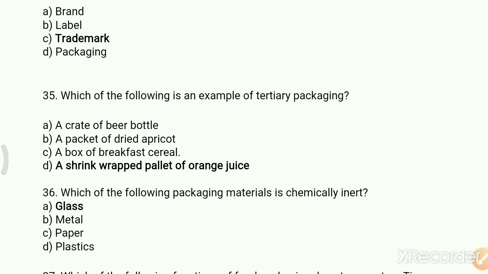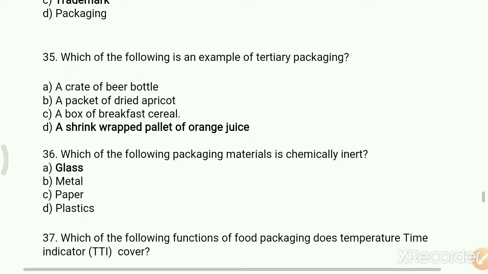Which of the following is an example of tertiary packaging? Option A, a crate of beer bottles; B, a packet of dried apricot; C, a box of breakfast cereal; D, a shrink wrapped pallet of orange juice. The right answer is a shrink wrapped pallet of orange juice.